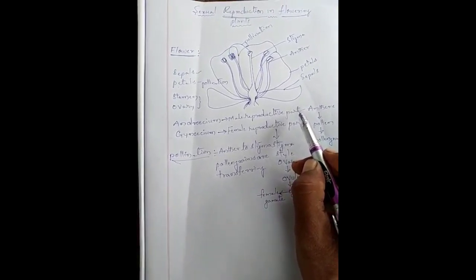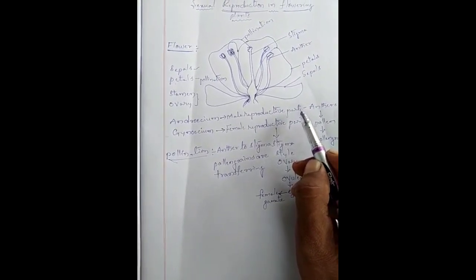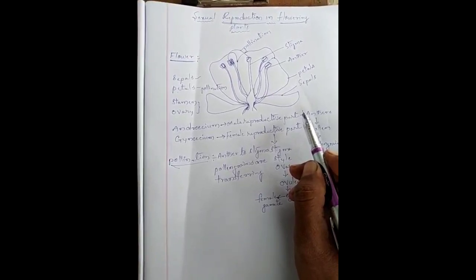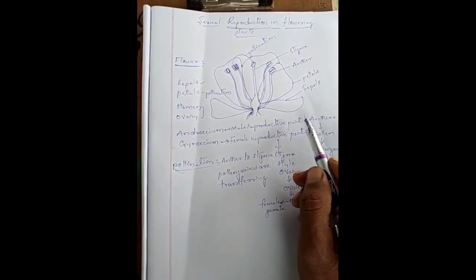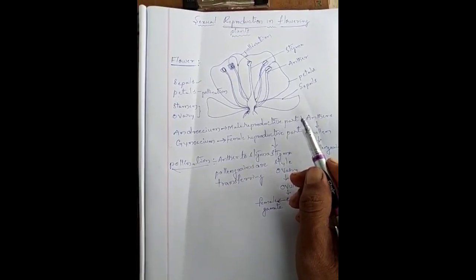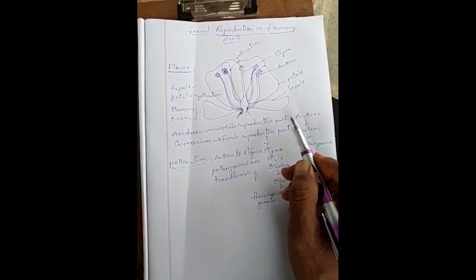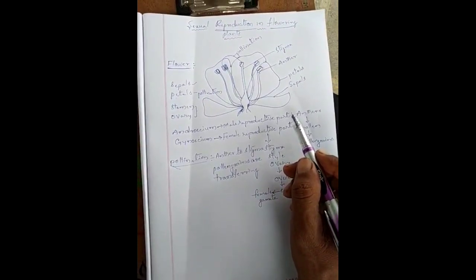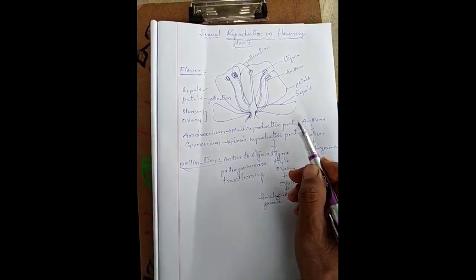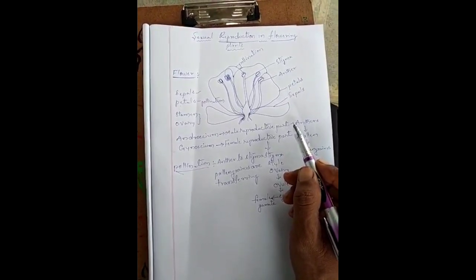These morphological structures can be found in gymnosperms, pteridophytes and bryophytes as well, but for sexual reproduction we give priority to angiospermic plants. In angiosperms, the fascinating structure which helps in sexual reproduction is the flower.